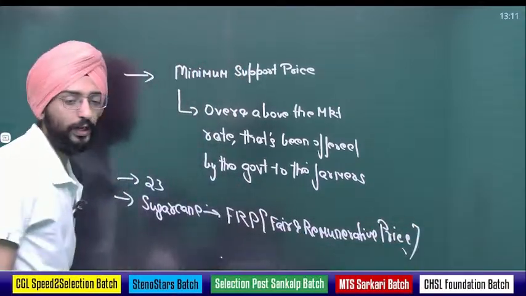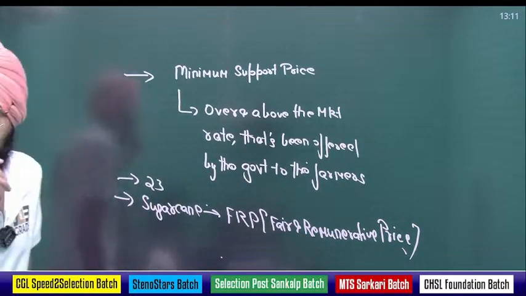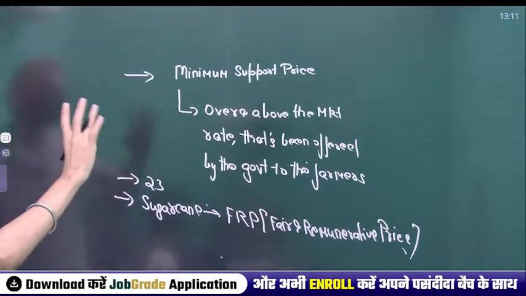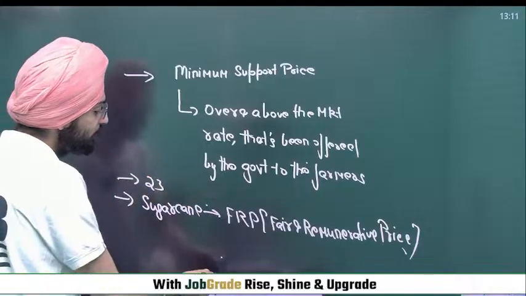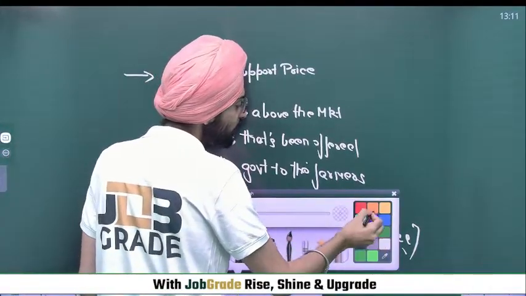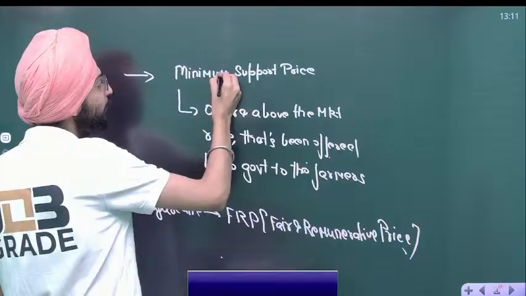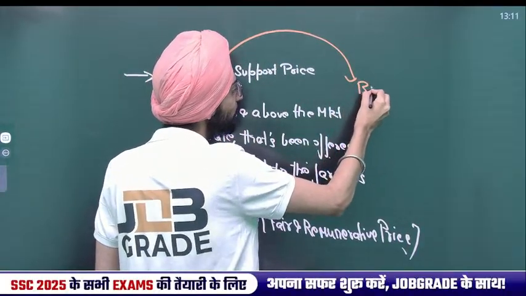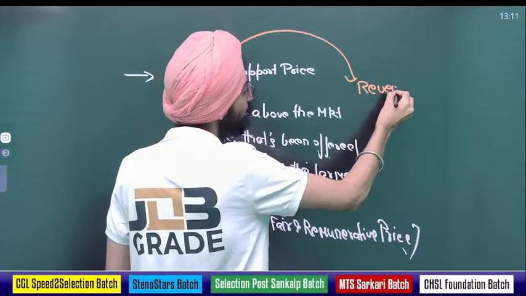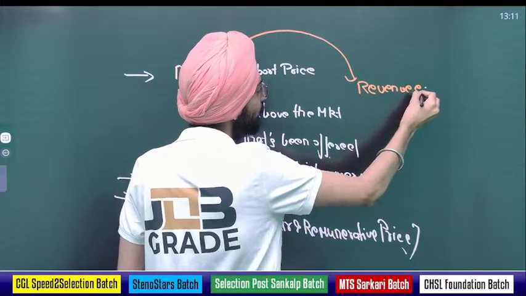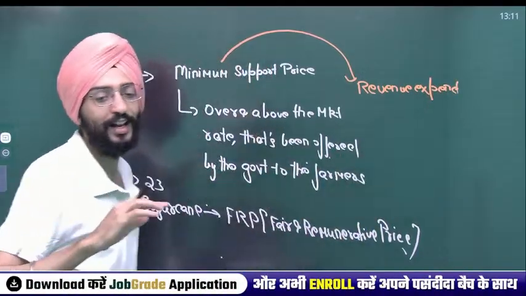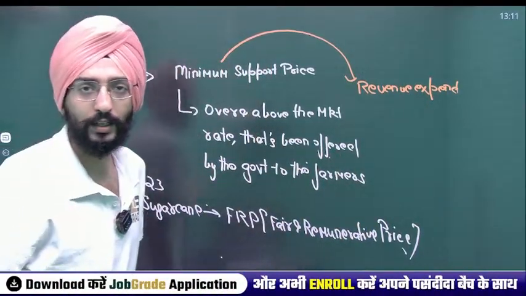That's how it's calculated. That's how minimum support price works. Again, you need to understand what kind of expenditure this is. This is a kind of expenditure you can call revenue expenditure from the government side. And remember, revenue expenditure is that sort of expenditure from the government which doesn't impact either liabilities or assets.